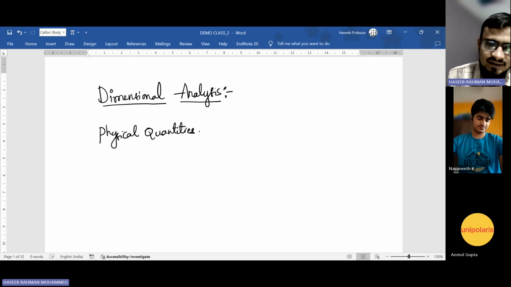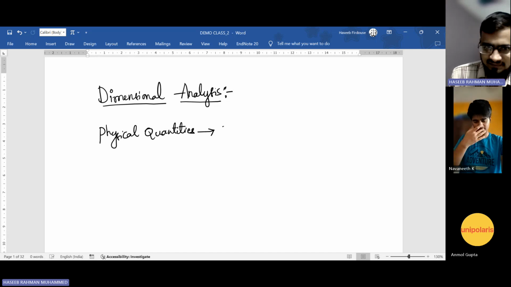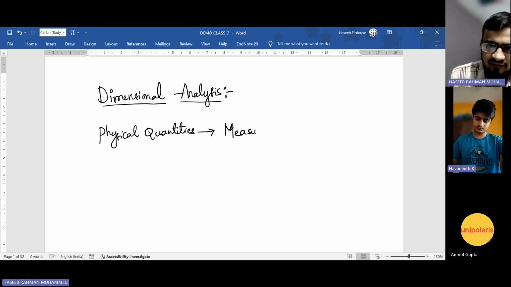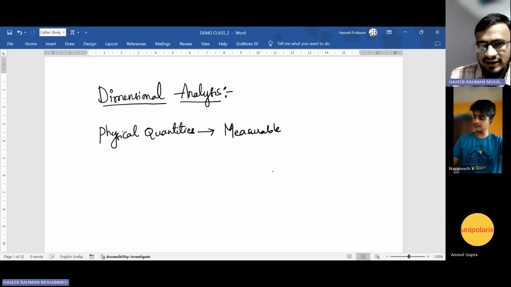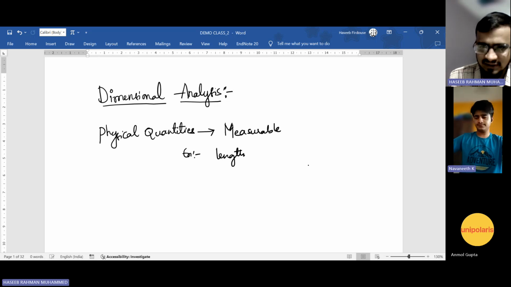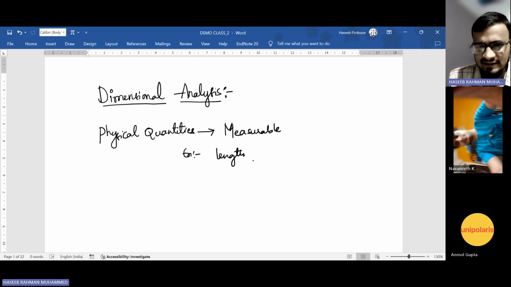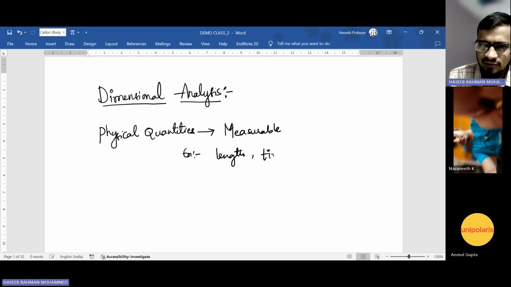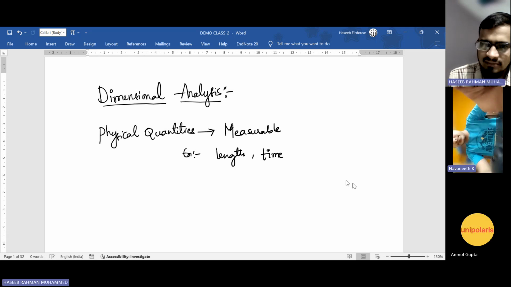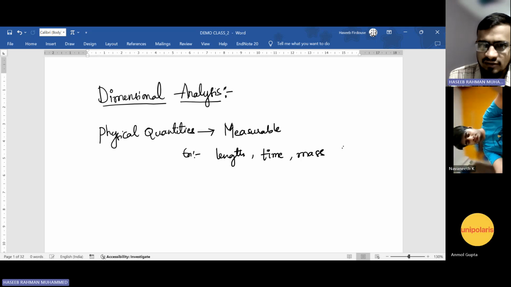See, physical quantities are those quantities that are measurable. Simply, we can say any measurable quantities. If a quantity is measurable, it is a physical quantity. For example, you can measure the length of an object, so that is a physical quantity. You can measure time also, right? You can measure mass as well. So these are all physical quantities, which are measurable.